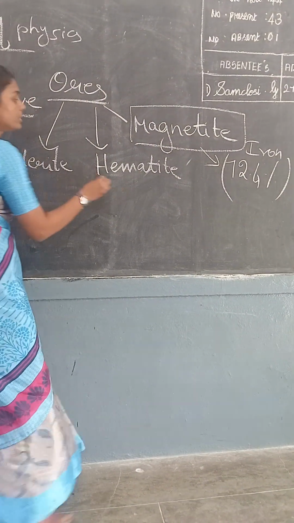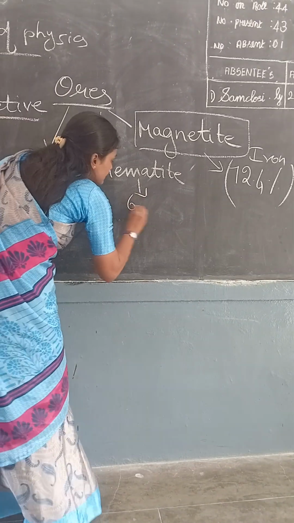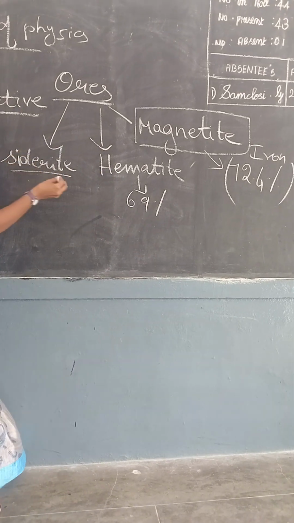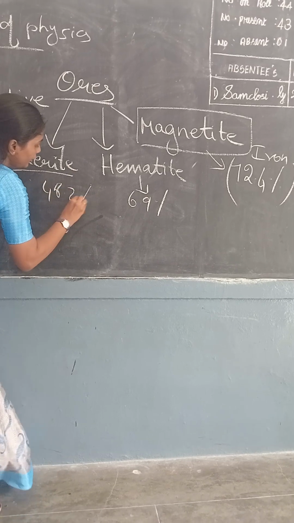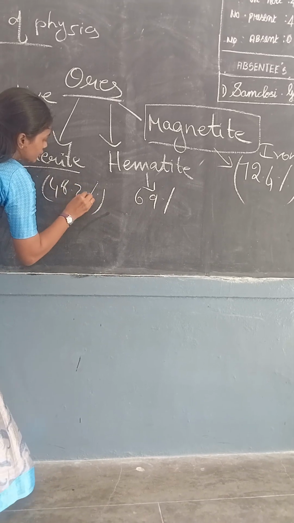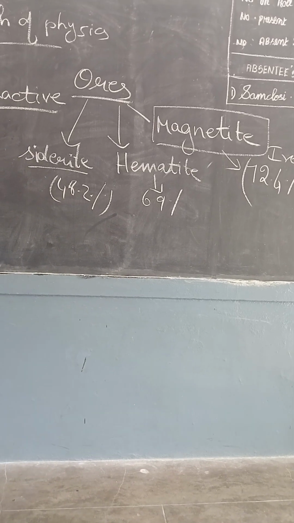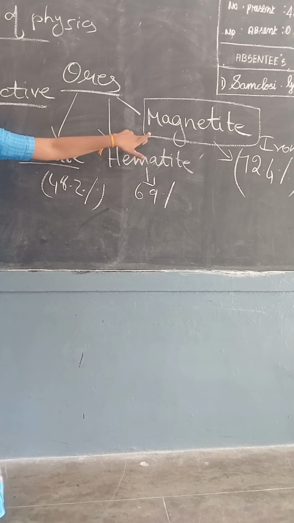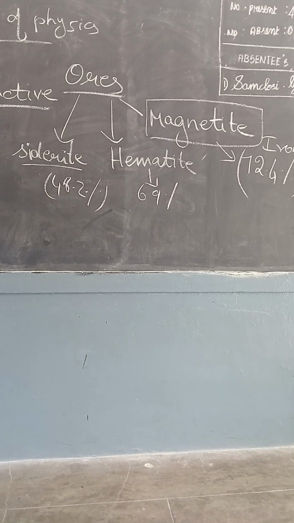And hematite, how much percentage does it contain? 69 percent. And siderite? 48.2%. So from this, we can understand that magnetite is the strongest natural magnet. Is it clear? Yes.